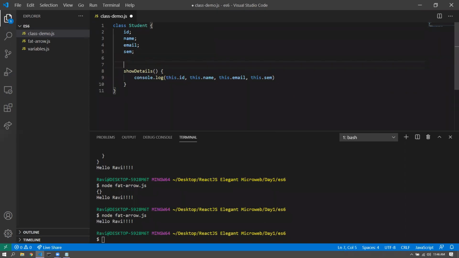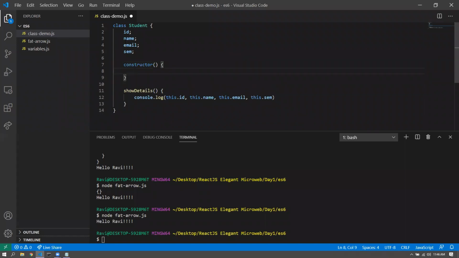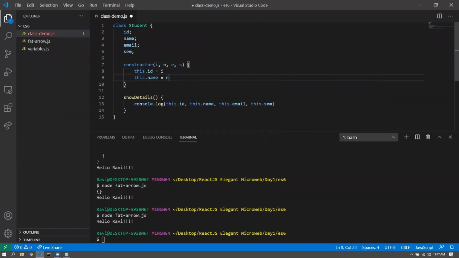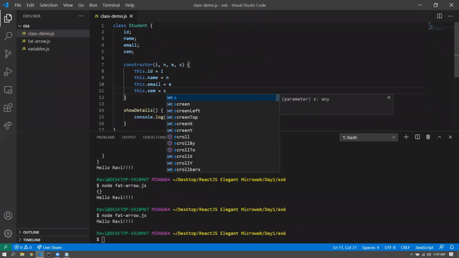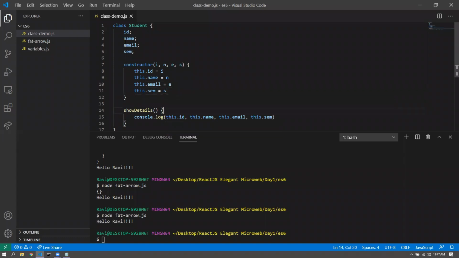something like this. And we can also put in a constructor. Now, in a class in JavaScript, constructor is called a constructor. In some of the other programming languages, constructor is the same as the class name. That's fine. In JavaScript, it is called constructor. Constructor can expect certain arguments like ID, I for ID, N for name, email, SEM, or something like that. And then I can construct the whole object like this dot ID is equal to I, this dot name is equal to N, this dot email is equal to E, this dot SEM is equal to S. All right, something like this can be done.